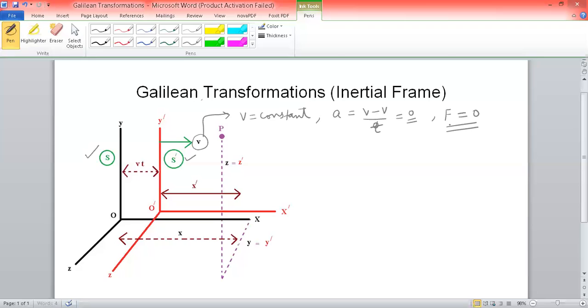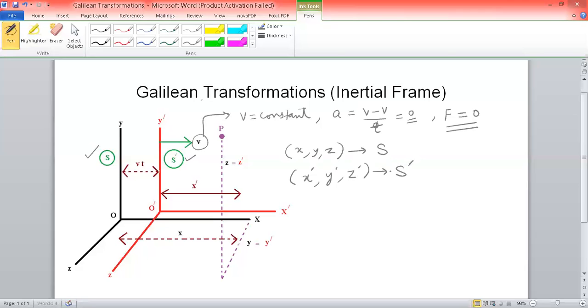So, kindly consider a particle moving in space, as measured by the observer in the frame shown in black color, which is your frame S, and in the frame S prime. We have shown that according to the frame S, the coordinates are x, y, z, and the points are x prime, y prime, z prime in accordance with the frame S prime.